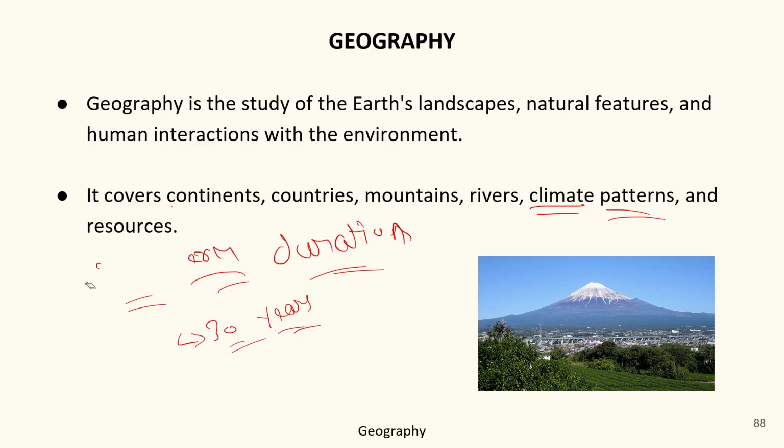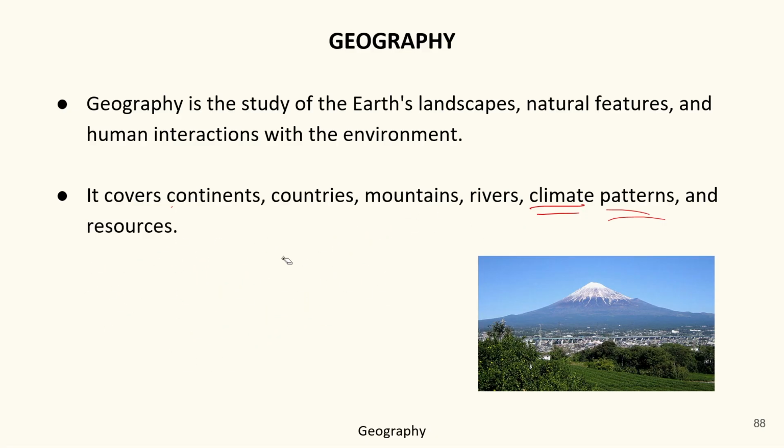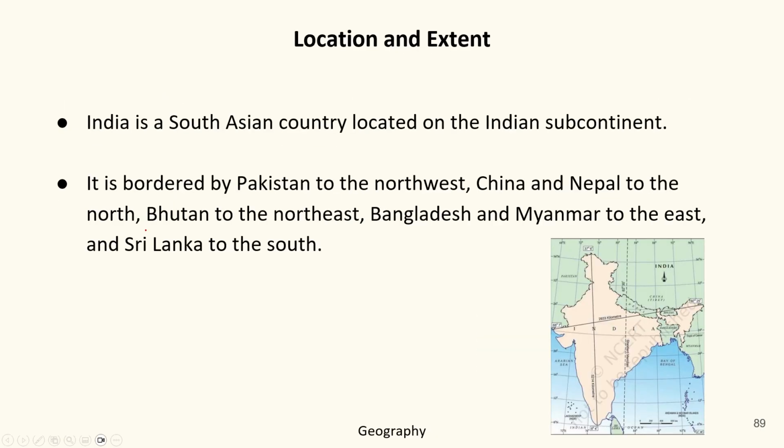So there is a basic difference between the weather and the climatic patterns. Weather is for a short duration, just for a day or a week, but climatic patterns are for years and decades. Resources are the natural resources and artificial resources. We will learn about them in our chapter. So let's begin with the Indian geography.